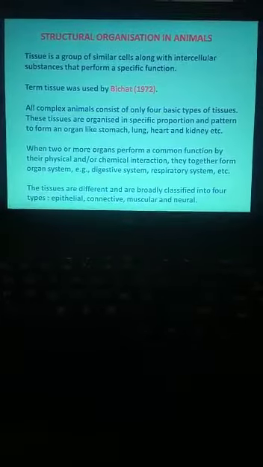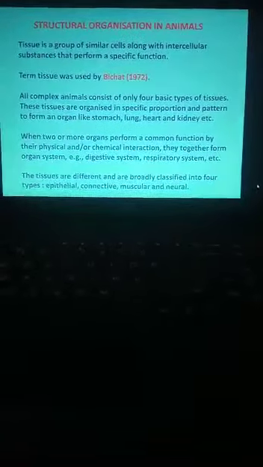Now, when 2 or more organs perform a common function by their physical or chemical interaction, they together form an organ system. For example, if you take the digestive system, 2 or more organs are there. What are the organs? Esophagus, stomach, small intestine, large intestine. So these are different organs, and 2 or more organs perform a common function. What is the common function they perform? Digestion. So they perform a common function by their physical and chemical interaction, and together they form the digestive system. Similarly there are the respiratory system, circulatory system and excretory system.